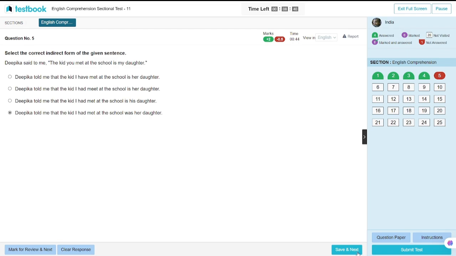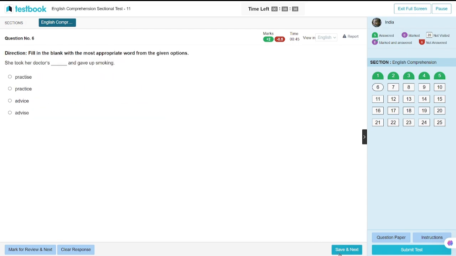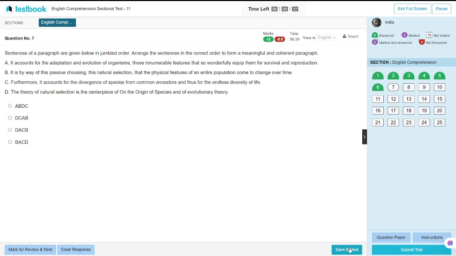We are changing the narration. So we are the focus on the practices. They both, this practice is a noun. This practice is a verb. She took her doctor's advice. This is noun and this is verb. And give up smoking. उसने अपने डॉक्टर की सलाह ली और धूमपान करना छोड़ दिया.